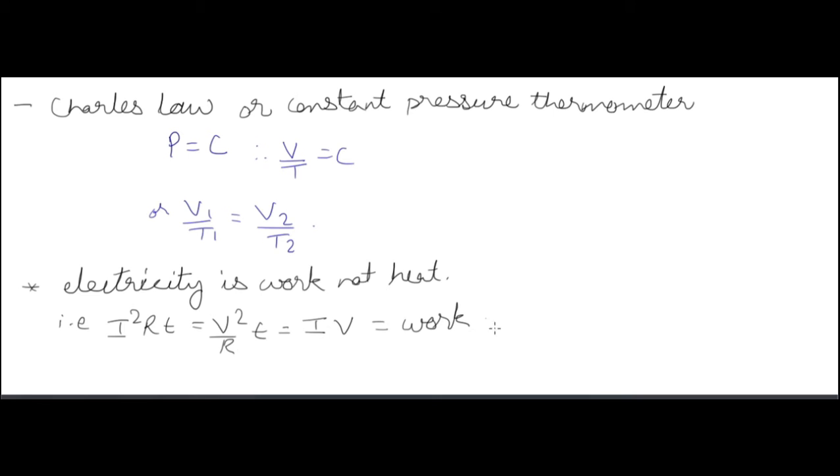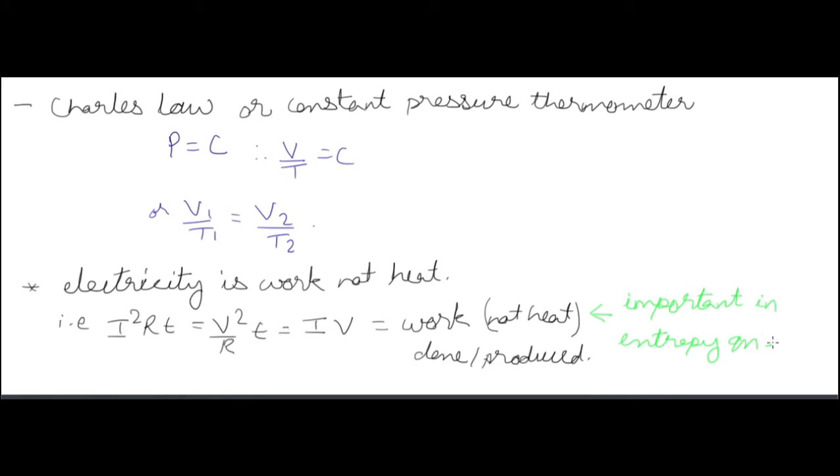Now this concept is mostly required in entropy questions, that electricity is work and not heat. So if you are given current, resistance or voltage values, then the value that you will be getting is work, not heat. Okay, so I square RT is equal to V square by R into T is equal to IV T is equal to work done, not heat produced. Okay, I is the current, R is the resistance, T is time, V is voltage.